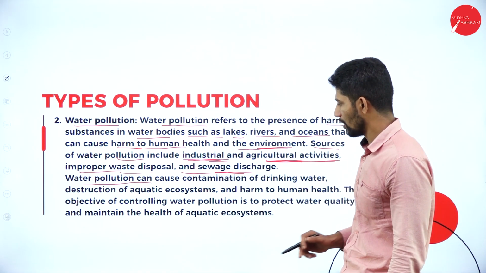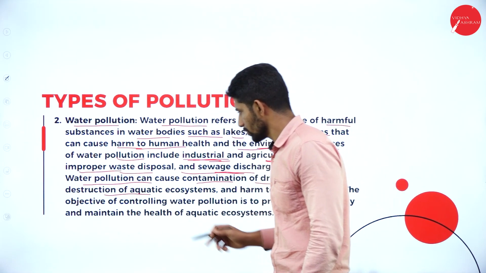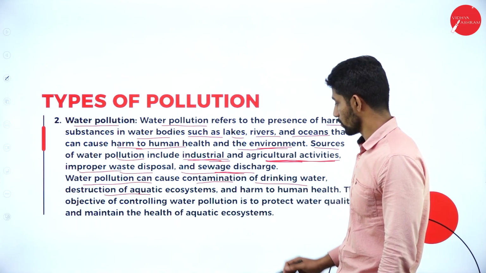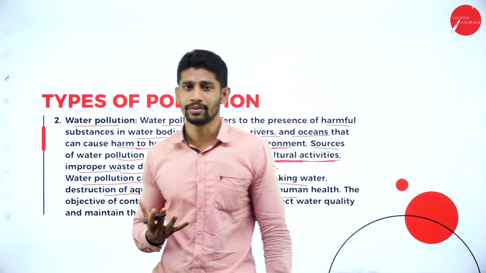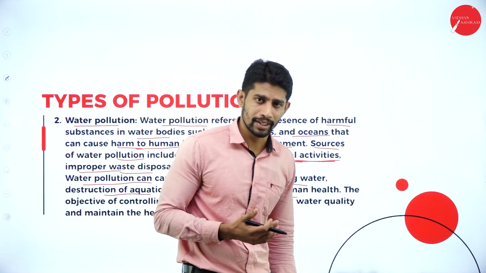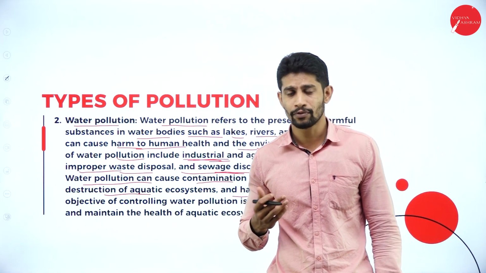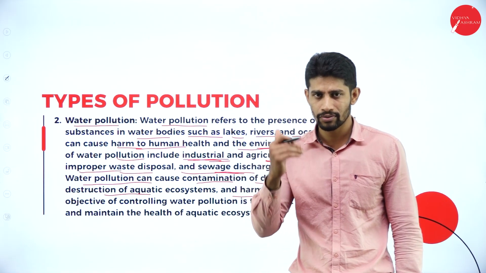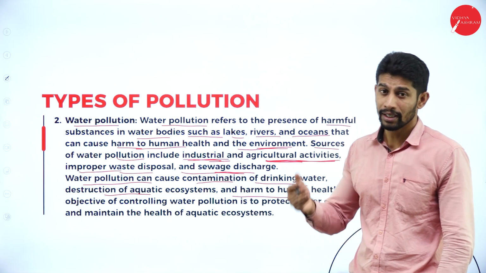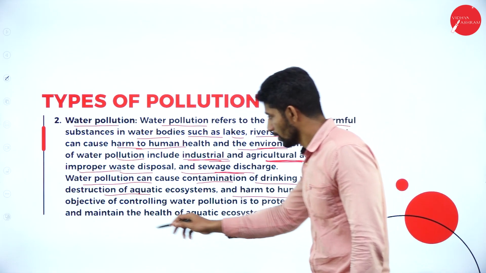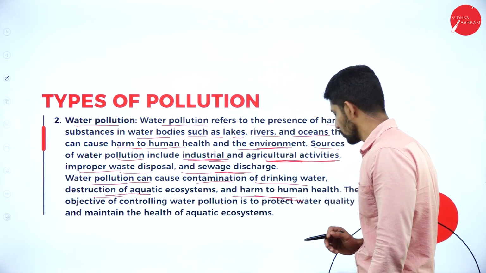Water pollution can cause contamination of drinking water, destruction of aquatic ecosystems and harm to human health. So from this water pollution, what will happen? If waters get polluted, then from where will you get good drinking water? If you want good drinking water, obviously we are supposed to reduce water pollution. If water is polluted, you will not get proper drinking water, and there is also destruction of the aquatic ecosystem and harm to human health.